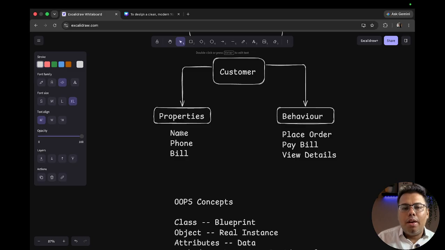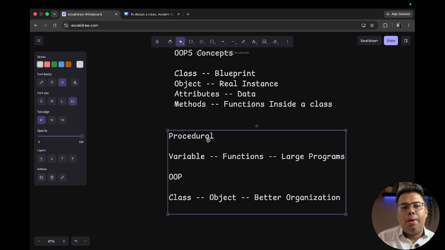So whatever actual object I will be creating for a customer, that will be the object, and the skeleton I create at the start, that will be the class. So that is the important part.